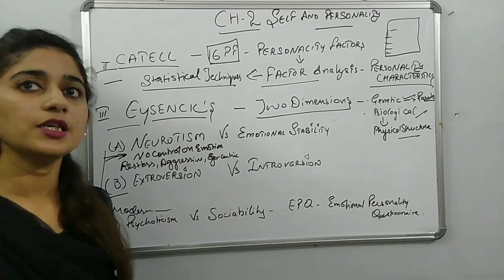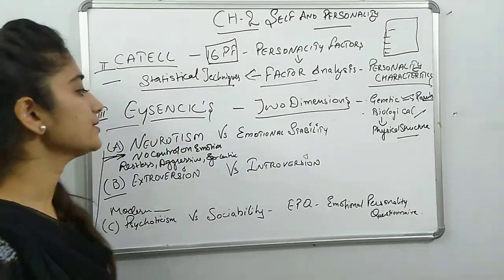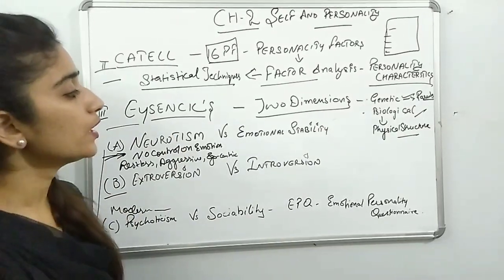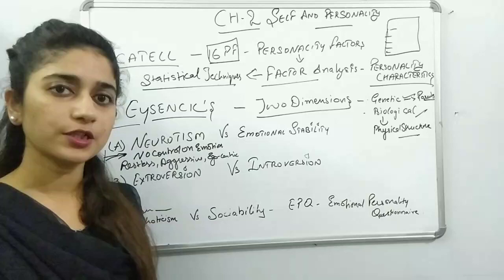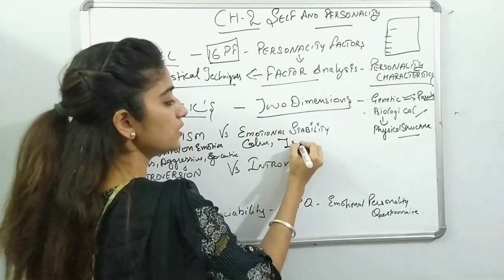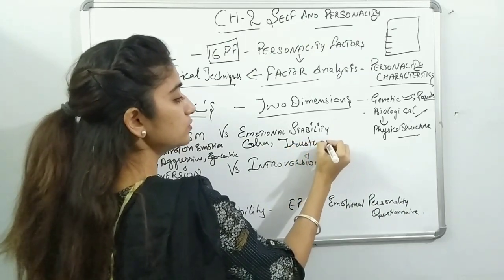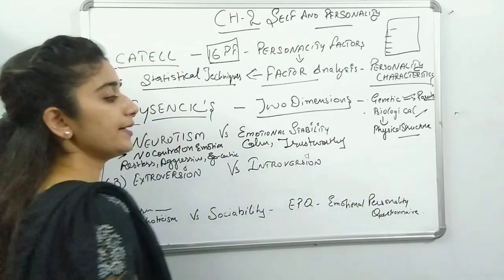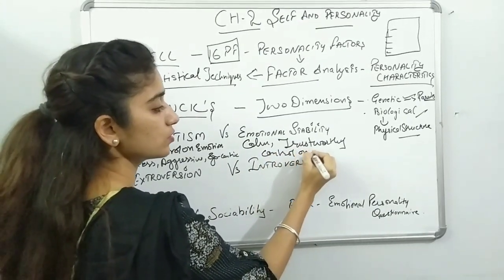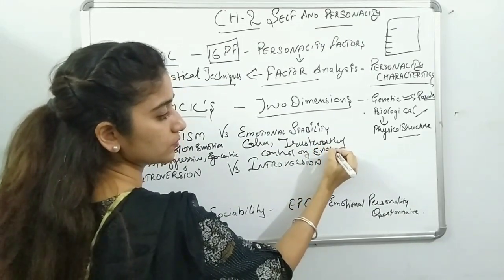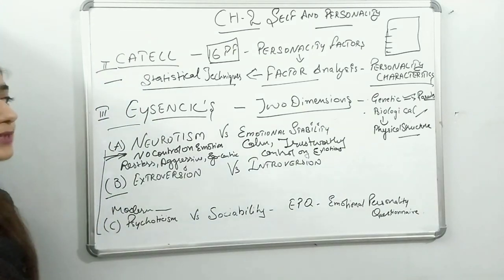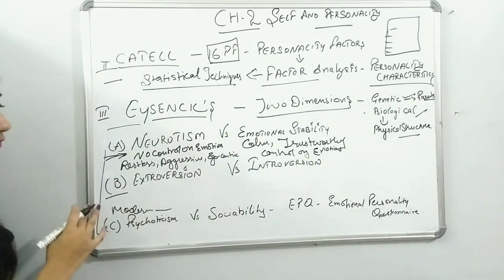They are very restless, aggressive and egocentric kind of personalities. Those who have these characteristics are known as neurotic personalities. Whereas emotional stability is completely opposite. Such people are very calm, trustworthy, and have control over their emotions.